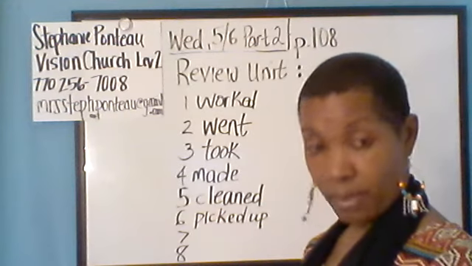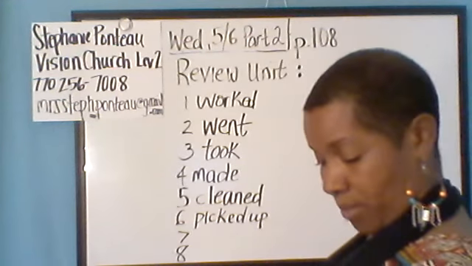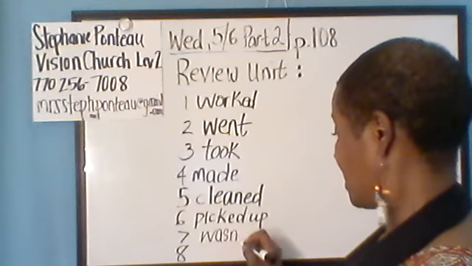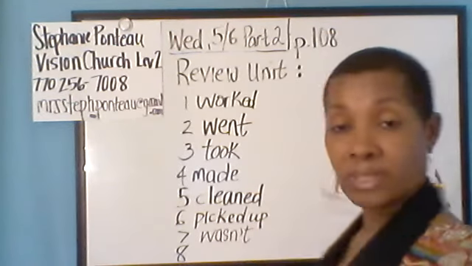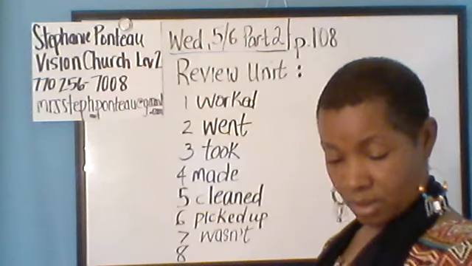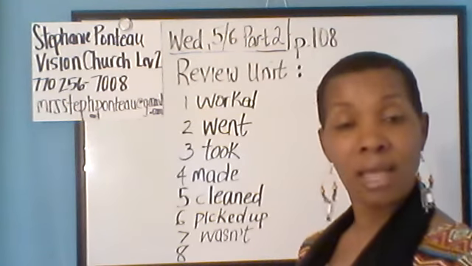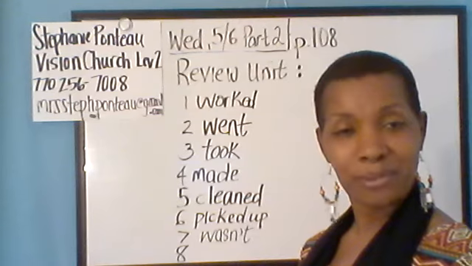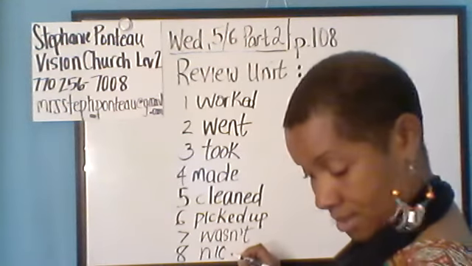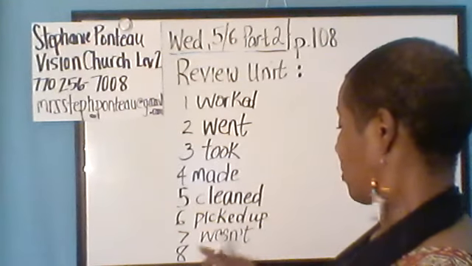Vanessa's job wasn't easy, but she liked it. So number 7 is wasn't or was not. But she liked it because she met a lot of nice people. Oh, I'm writing the wrong word. Met. Met is the past for meet.